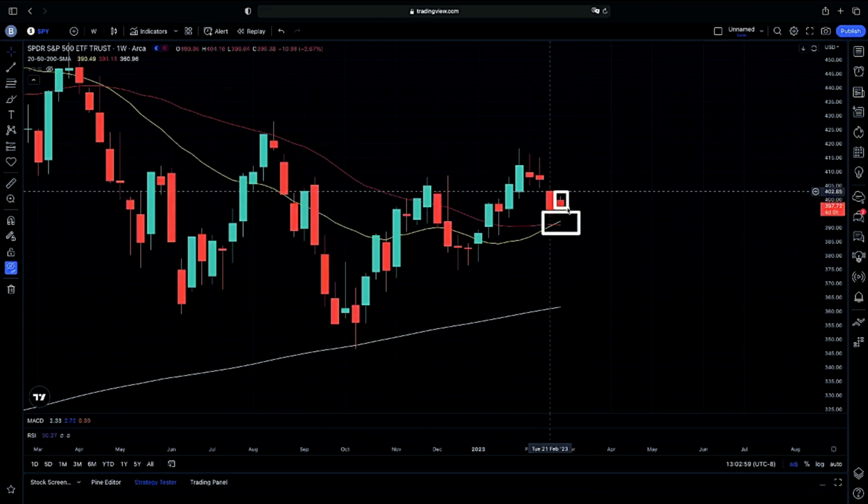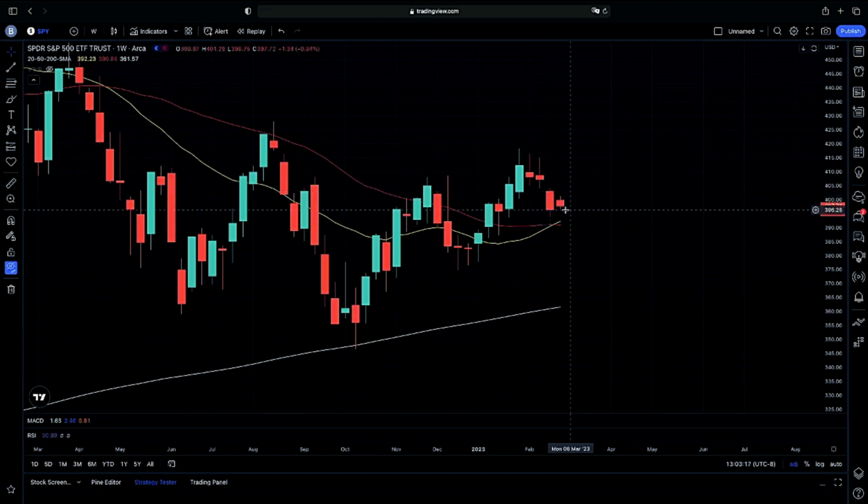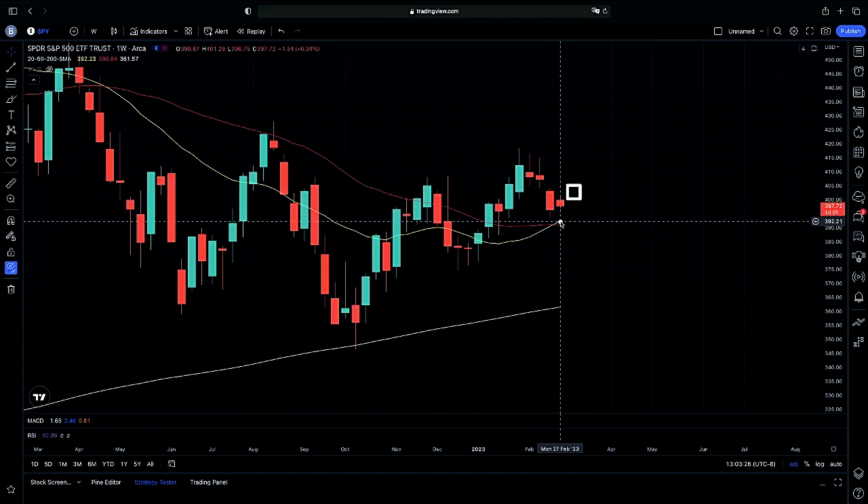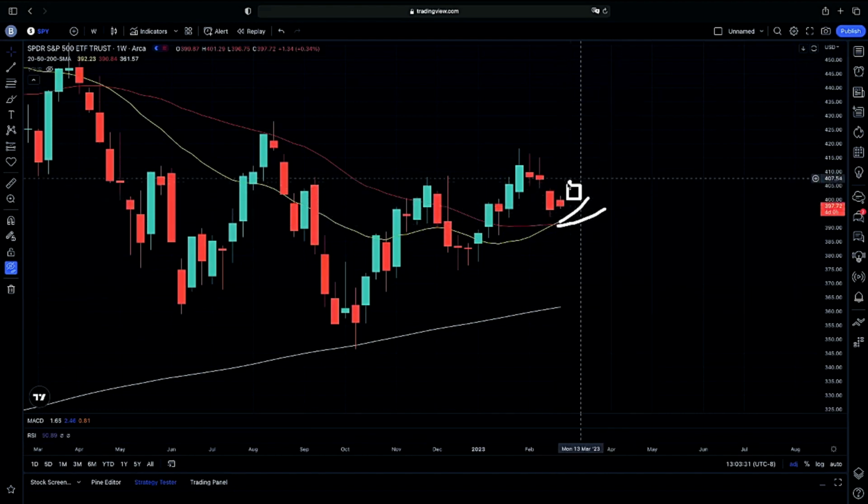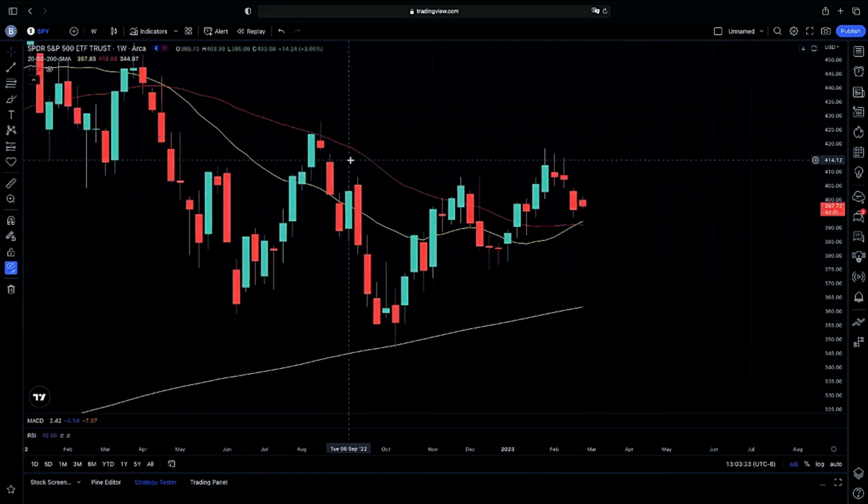If we close this candle this week within our prior week's body, then we can possibly look for that bullish case scenario that would give us that possible momentum. So again, that's what we're looking for if we're going to continue here. That's why we're watching out for a continuation.